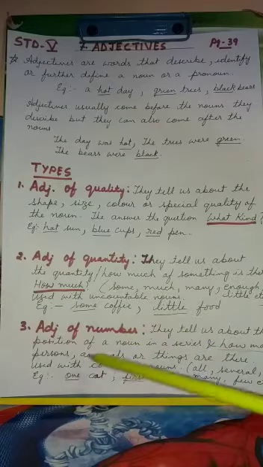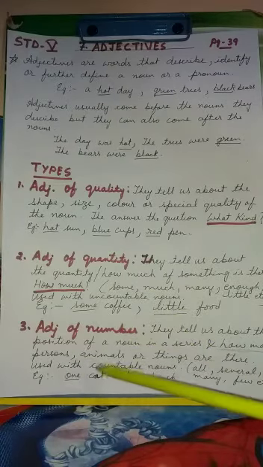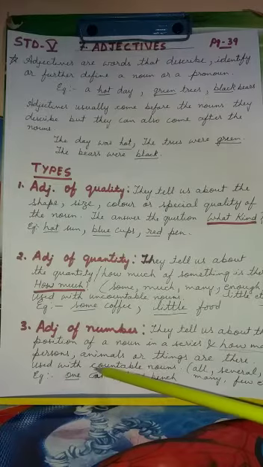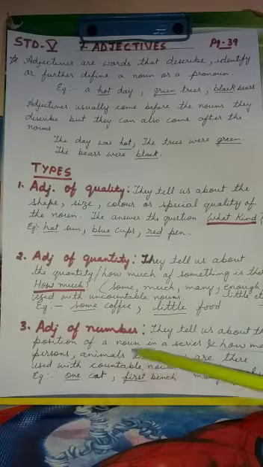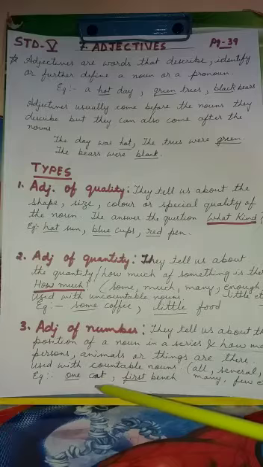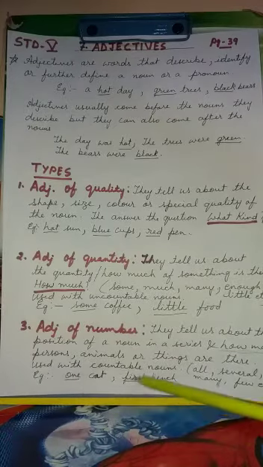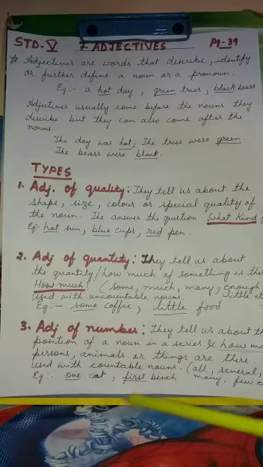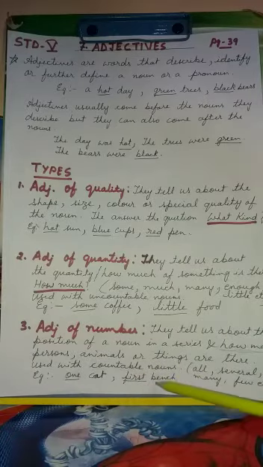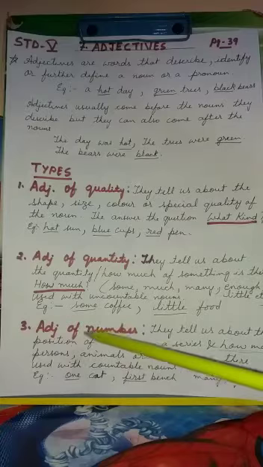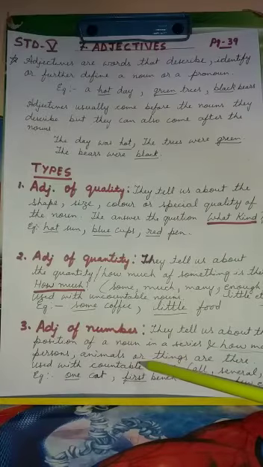But adjective of number is used with countable nouns. I hope you can understand. Countable nouns like cat you can count, so one cat. So this is an adjective of number. First bench, okay, so first you can count here. This bench you can count, so here it is an adjective of number.